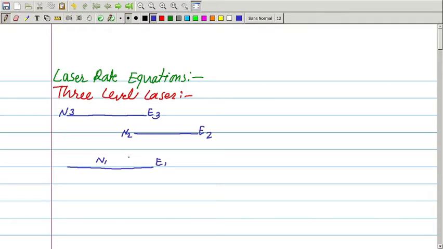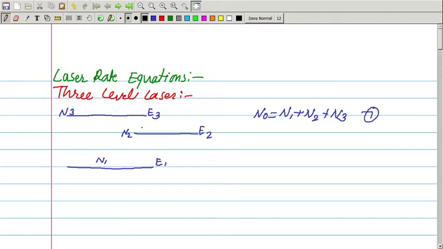Let us consider a 3-level energy system consisting of energy levels E1, E2 and E3, which are populated by N1, N2 and N3 atoms per unit volume respectively. Let N0 be the total number of atoms. So, N0 is the total number of active atoms. So, N0 is equal to N1 plus N2 plus N3, right. Let us call it equation number 1.